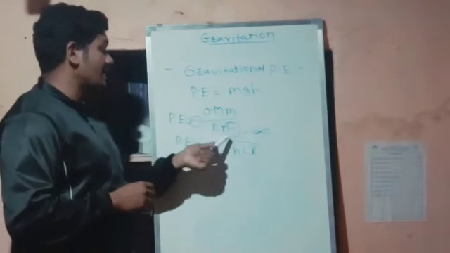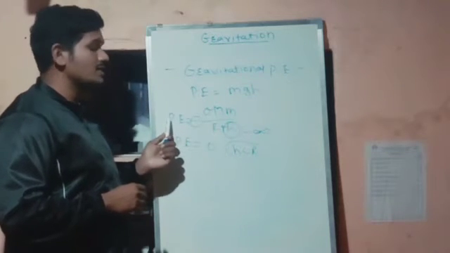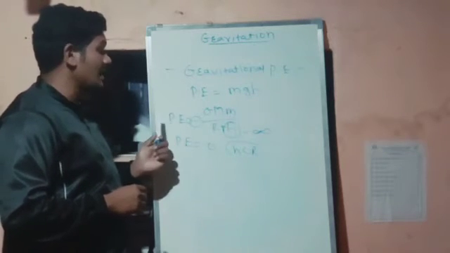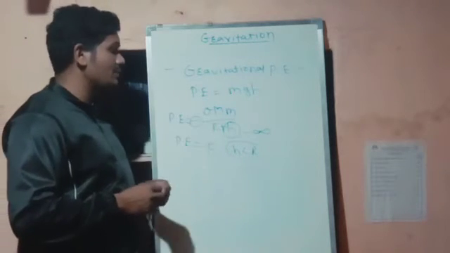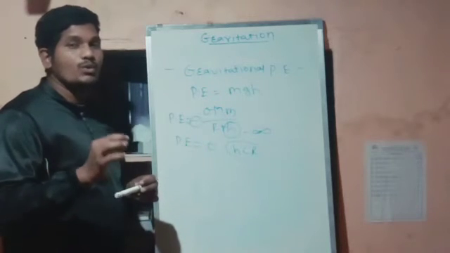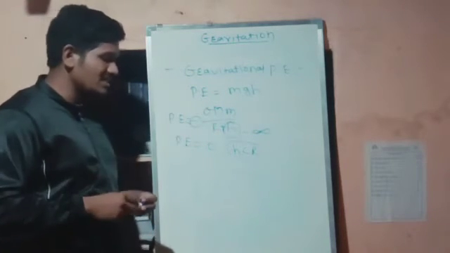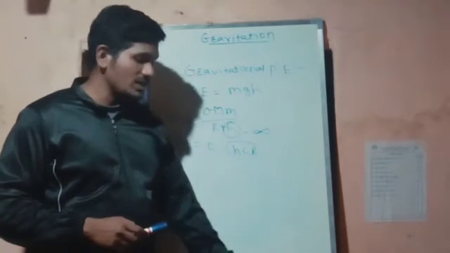As h increases, the gravitational potential energy increases, and any term in the numerator increases the potential energy. This is the simplest way to learn the gravitational potential energy.